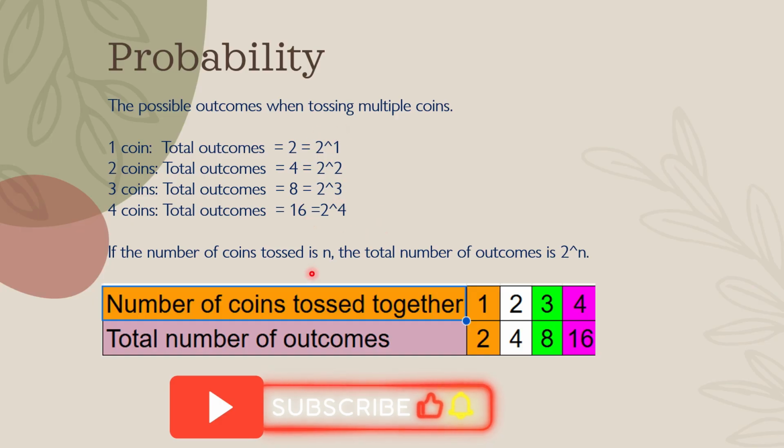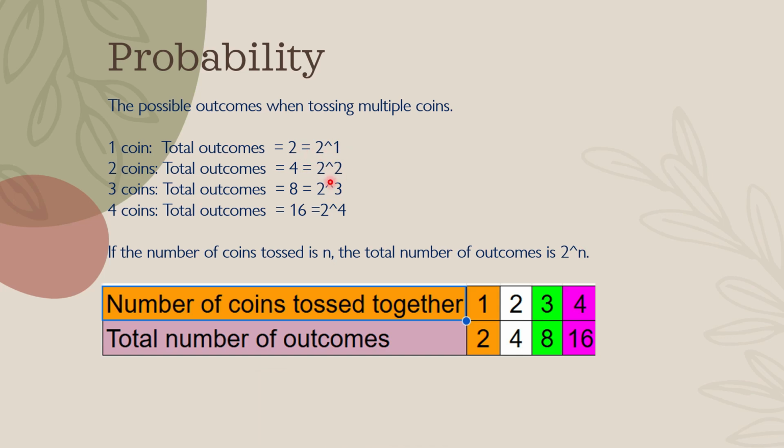Like that, if you toss n coins, then the number of outcomes will be decided by the formula 2 to the power of n. Here you can see 2 means 2 to the power of 1, 4 means 2 to the power of 2, 8 means 2 to the power of 3, and 16 means 2 to the power of 4. It depends upon the number of coins. In this case it is 1, it is 2, it is 3, it is 4. In this case it is n.